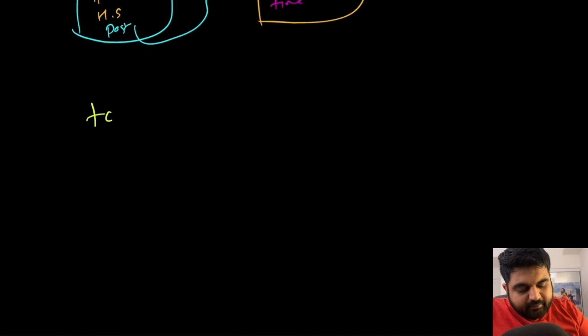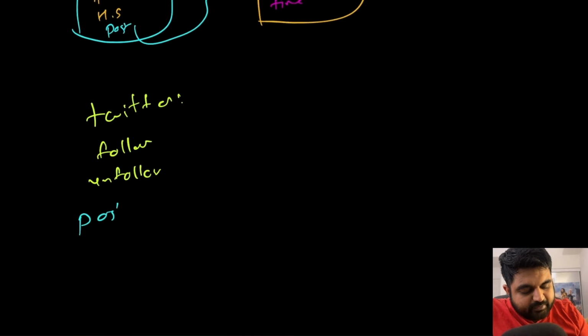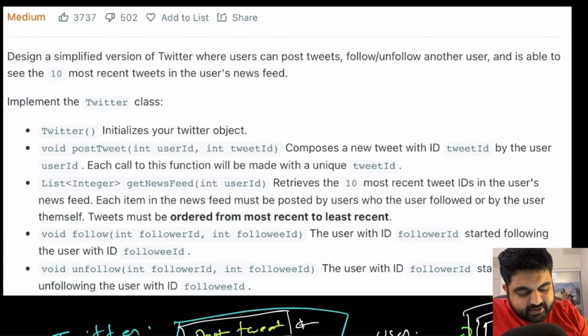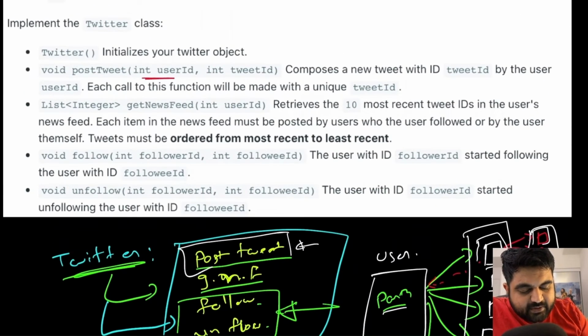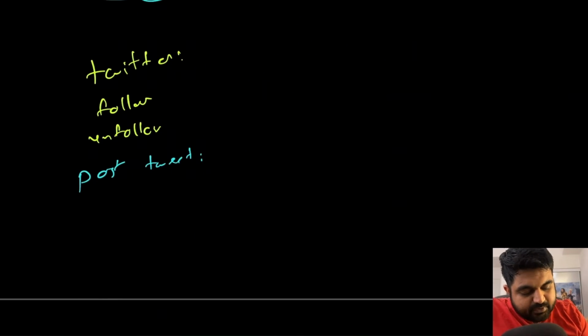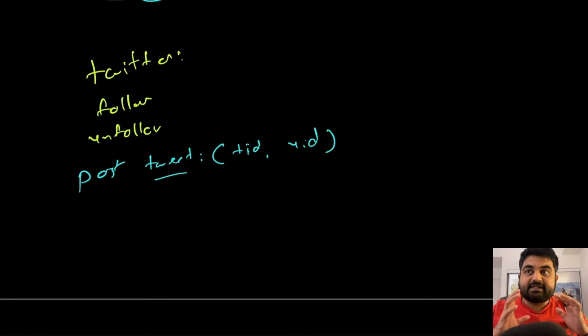Now coming back to our main Twitter class. Okay, we already took care of the follow and unfollow methods. We also took care of the post tweet method. So if we see the structure of the post tweet method in the original question description, we are simply providing the user ID, and we are also providing the tweet ID that this particular user is posting. Same thing, even for our post tweet method, we can simply provide the values of the tweet ID and the user ID, and we can associate all of these things together.